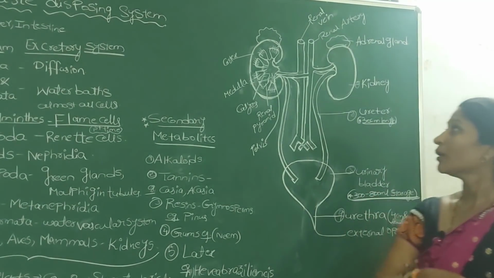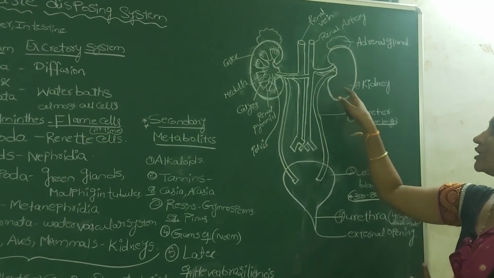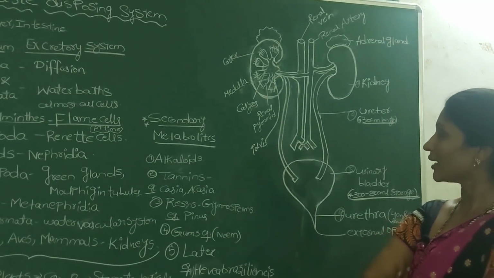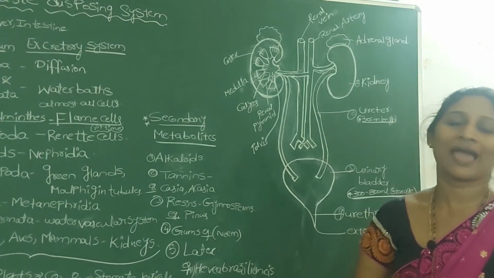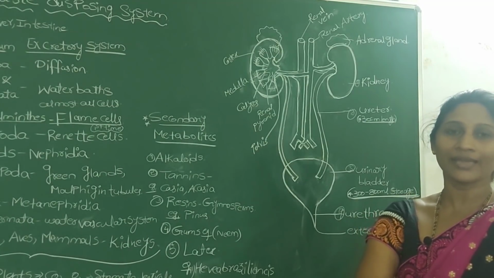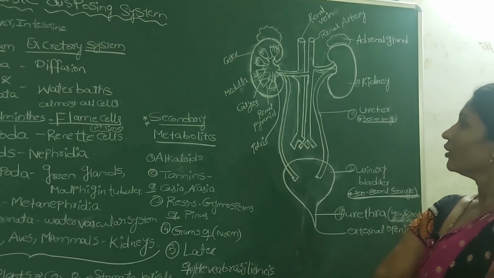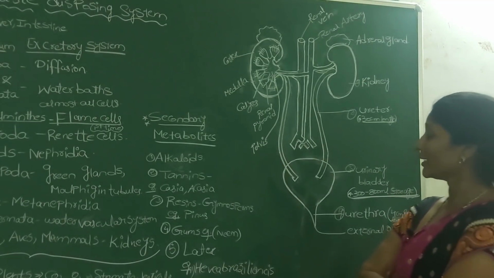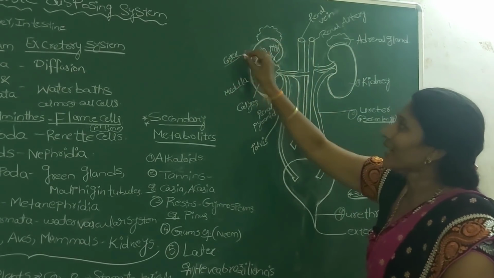The kidneys are a pair of bean-shaped, reddish brown structures present in your abdominal cavity, arranged on either side of your vertebral column, the backbone.